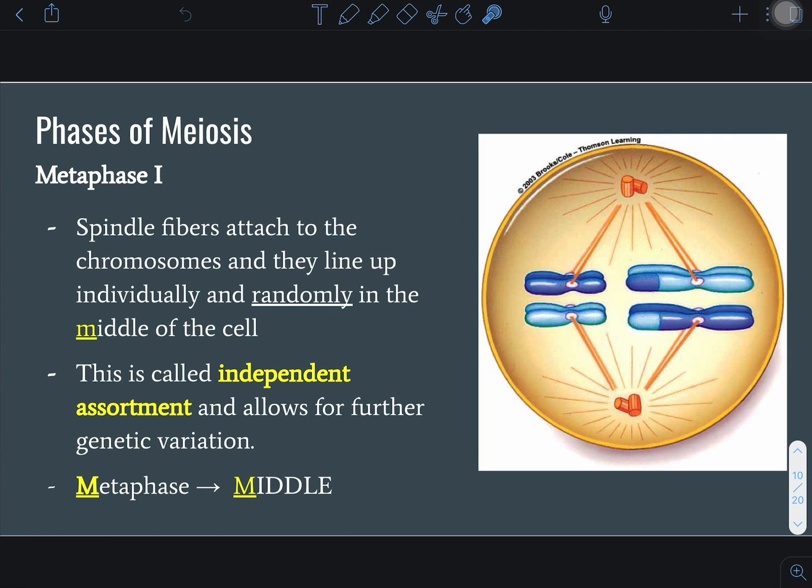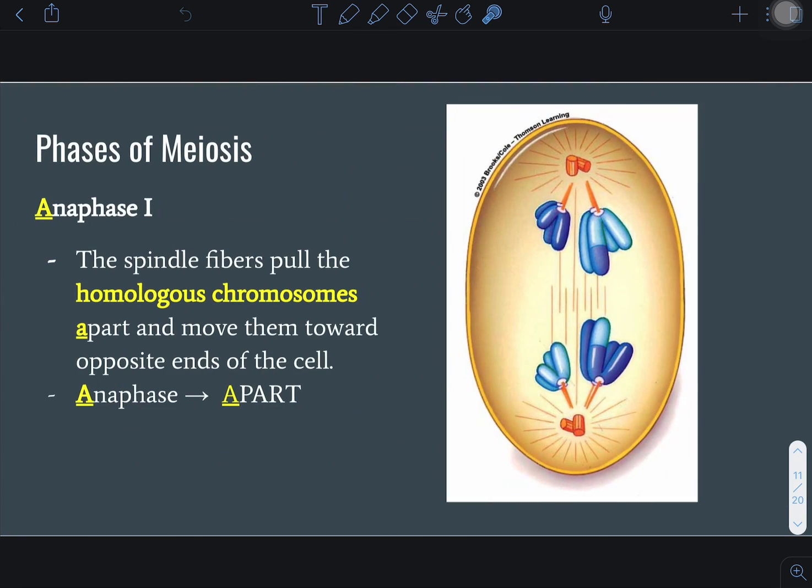The idea of this is slightly different now. Instead of all the chromosomes lining up in the middle, the homologous chromosomes line up in the middle. The spindle fibers attach to the chromosomes and they line up individually and randomly in the middle of the cell. Meta-middle, but homologous chromosomes line up in the middle. See, they're matched up. Those are homologous to each other.